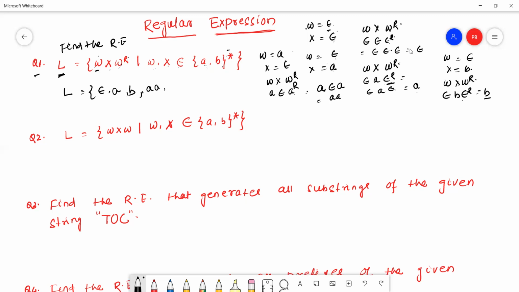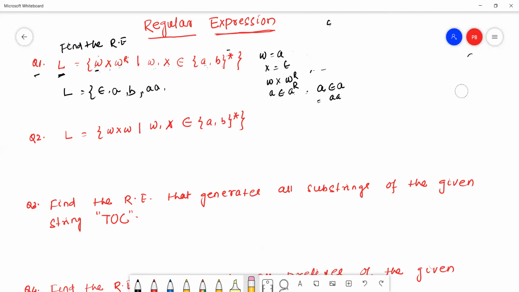Okay, then we can also get, now I just erase. See here, W equals B, X equals epsilon. In this case we'll get W X W^R.